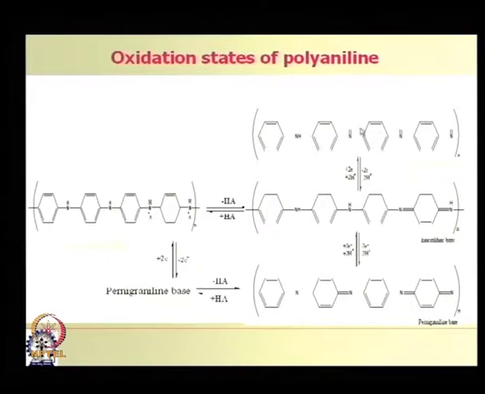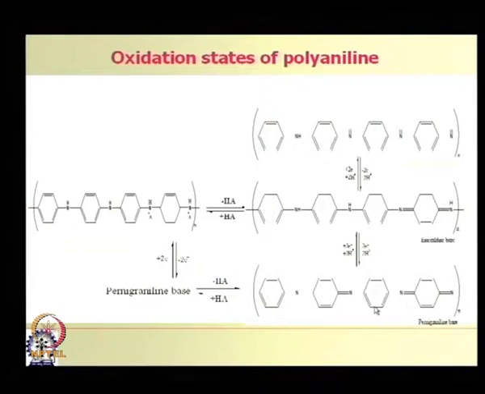And this is actually a pernigraniline base. These structures are available in books or in papers published in journals like Synthetic Metals or Sensors and Actuators B. You can see those journals, you can get them there.